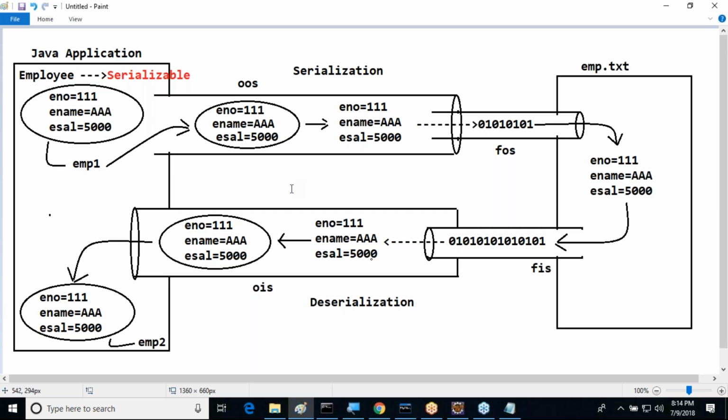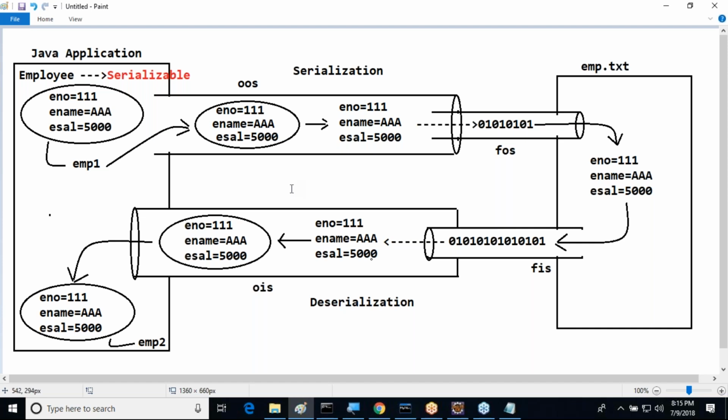What are the various drawbacks of serialization and deserialization? First drawback is which one? In serialization and deserialization, we need to use the file system. Anyway, it is platform dependent. Second one is which one? We are using the mechanism on the basis of only binary data. That means bytes data. It supports only byte-oriented data, not character-oriented data.